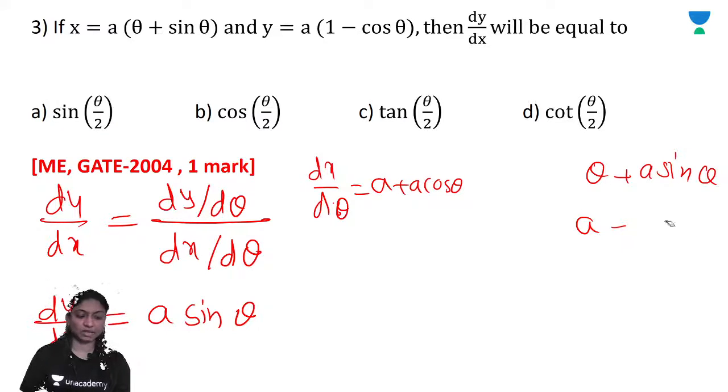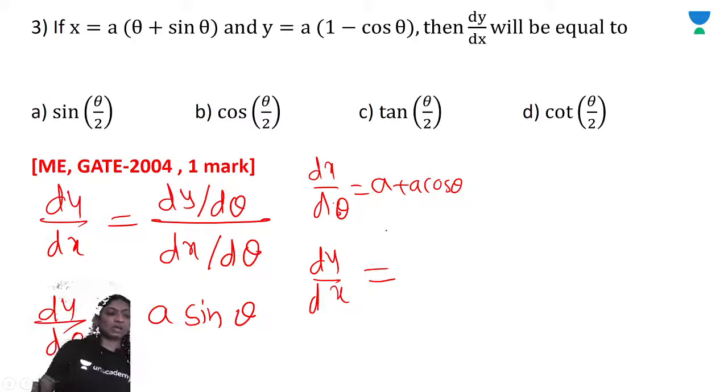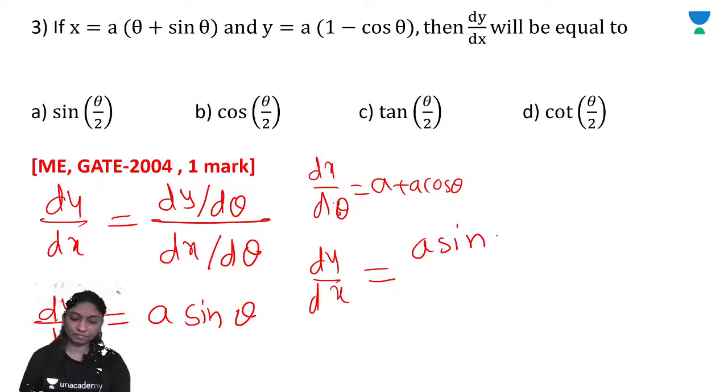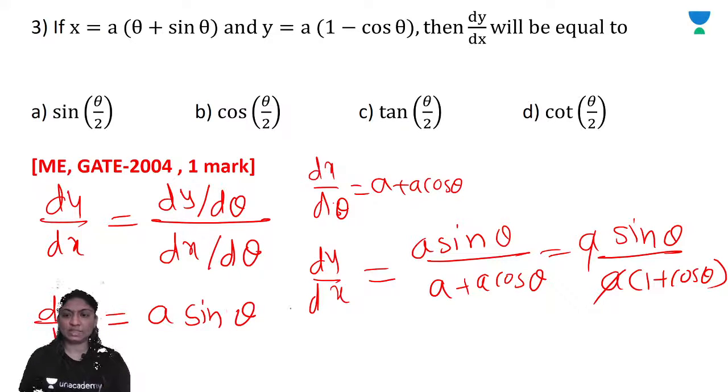It's very simple actually, but I am not finding it out directly here. I will elaborate each and every step so that you get a clear-cut idea whenever you read this. So dy by dx is equal to dy by d theta upon dx by d theta. So dy by d theta is a sin theta upon a plus a cos theta, right? So you can take a common. So a sin theta upon a into 1 plus cos theta, right? So a cancels out. So dy by dx is equal to sin theta upon 1 plus cos theta.